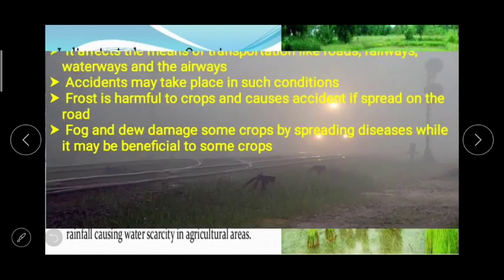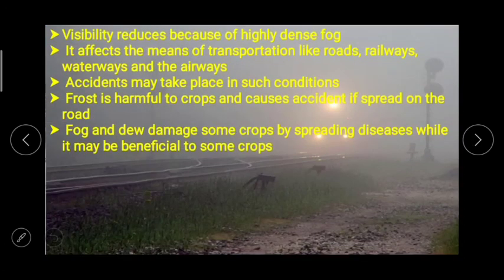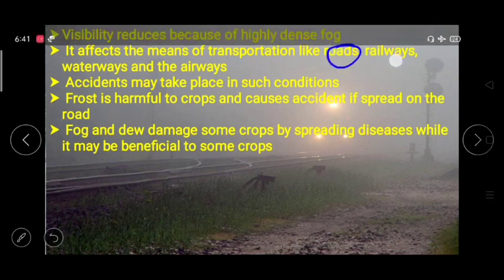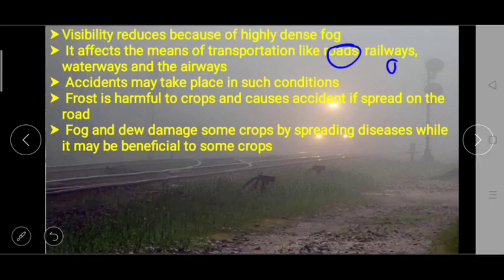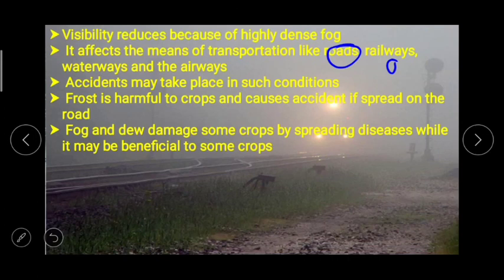Visibility, one more thing. Visibility reduces because of highly dense fog, which is kind or type of precipitation. It affects the means of transportation like roads, railways, waterways and airways also. Accidents may take place in such conditions.